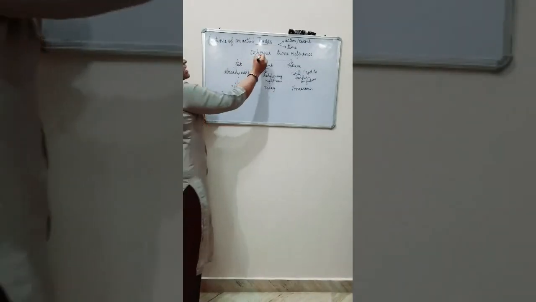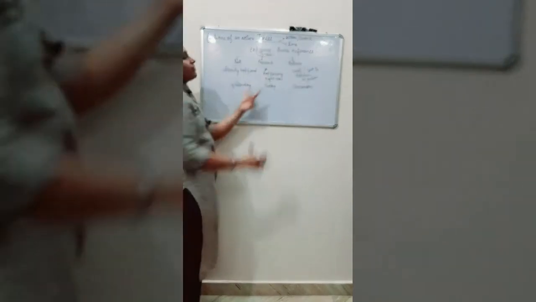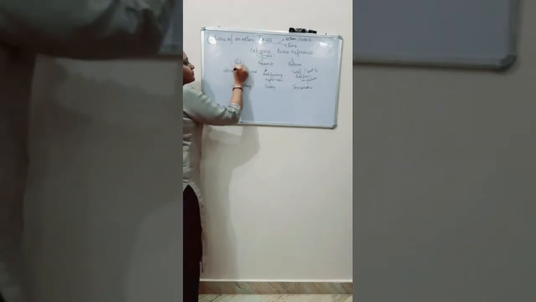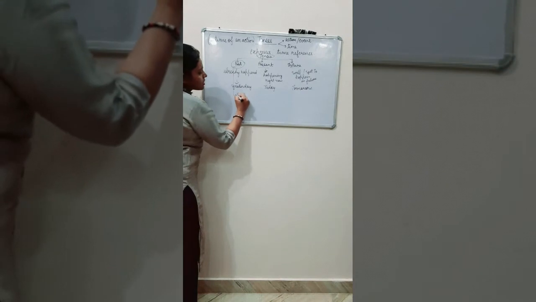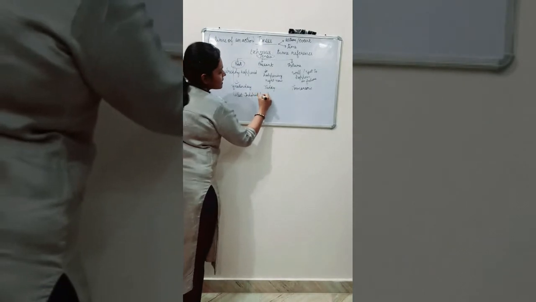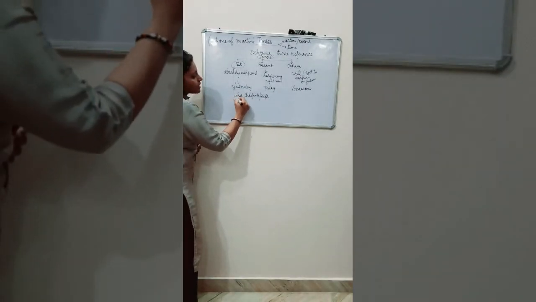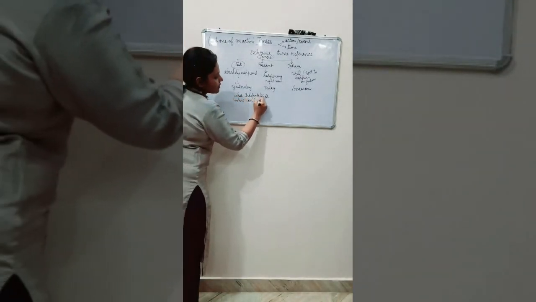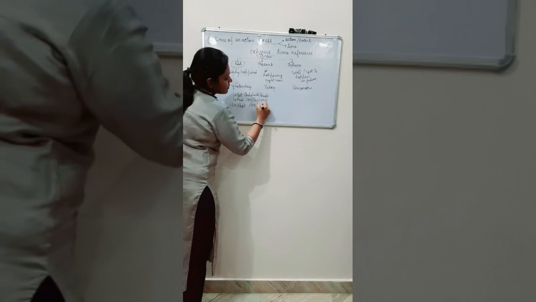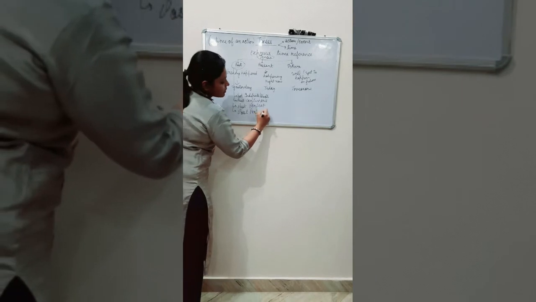So now basically tenses are of three types: past, present and future. Now they are further divided into four each. For example, past is divided into past indefinite, or we can say simple past, and another one is past continuous. Next, past perfect. Next, past perfect continuous.